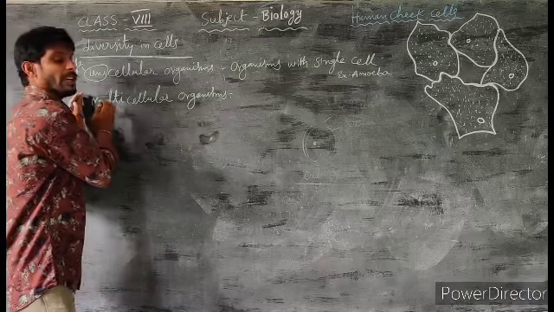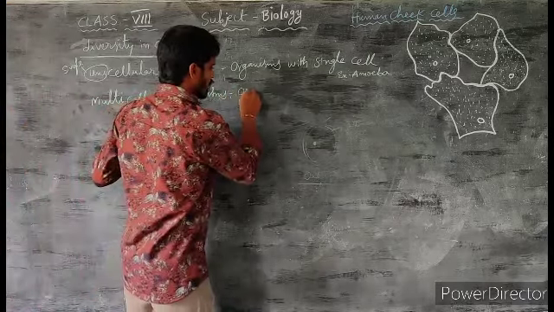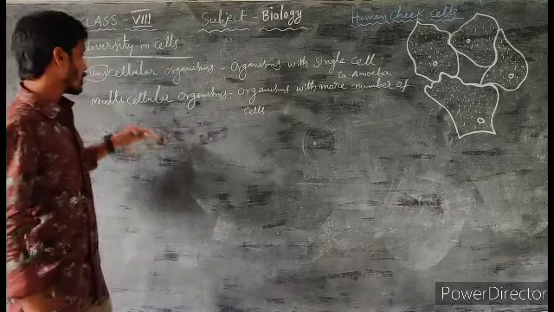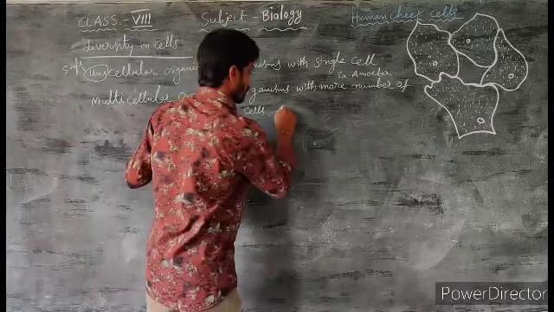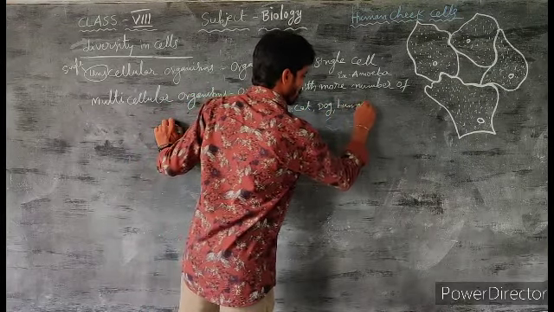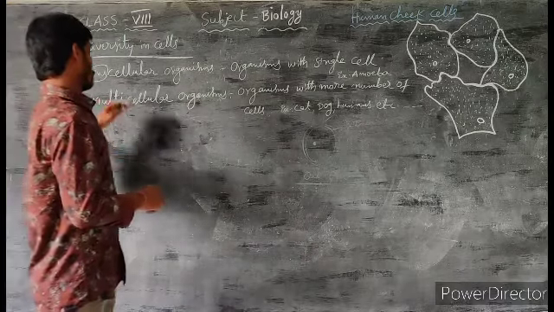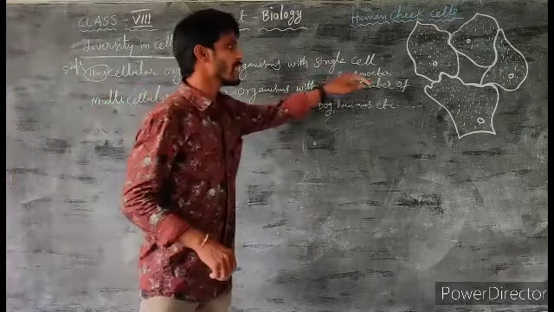Next, multicellular organisms. Already we know what is meant by multi. Multi means more. Organisms with more cells are called multicellular organisms. Examples: cat, dog, humans, etc. These are examples of multicellular organisms.